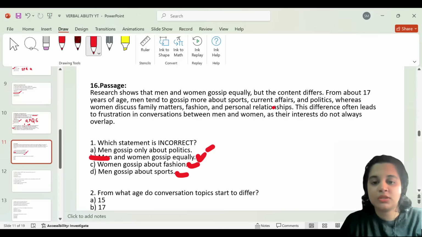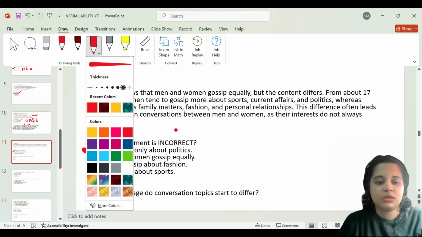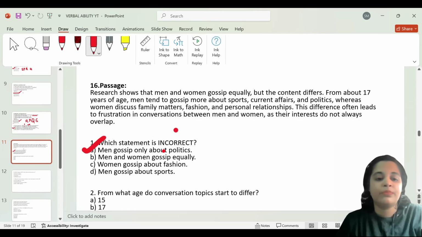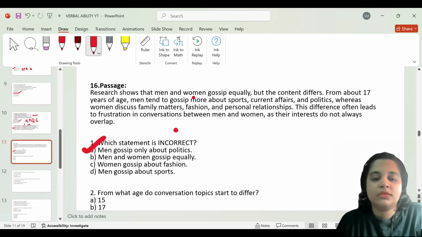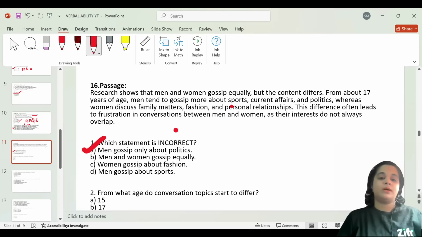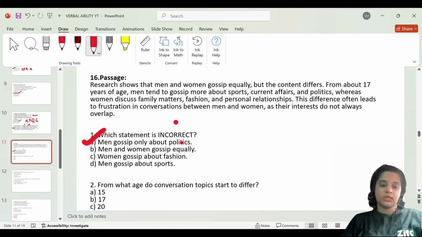They gossip about other things as well, about sports, current affairs, and politics. So option A seems to be the correct answer, because it is the one that is incorrect. Why? Because they've stated that men gossip about different things. Of course, they are different from what women gossip about, but it's not only politics. So option A would be the most correct answer.